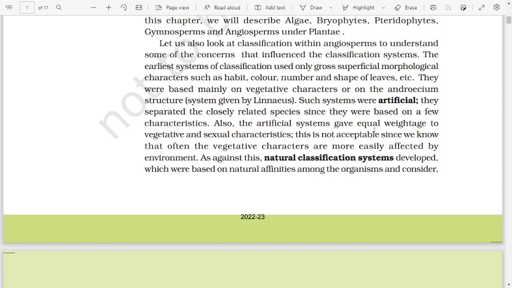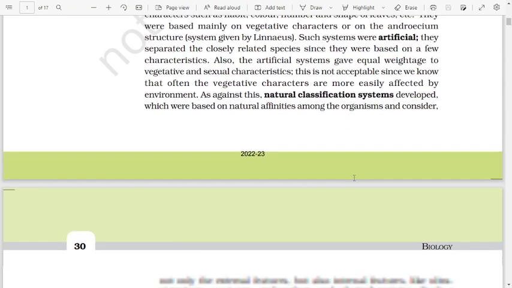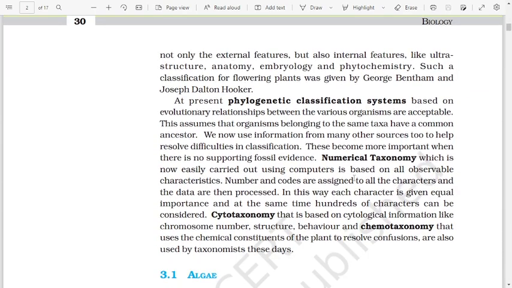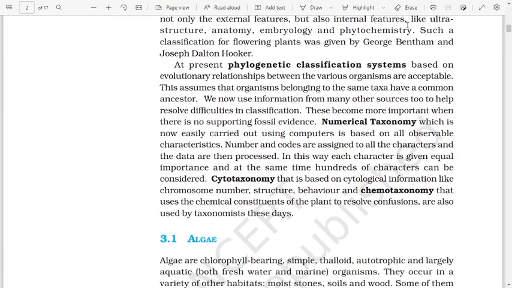This is not acceptable since we know that often the vegetative characters are more easily affected by environment. As against this, natural classification systems developed, which were based on natural affinities among the organisms and considered not only the external features but also internal features like ultrastructure, anatomy, embryology, and phytochemistry. Such classification for flowering plants was given by George Bentham and Joseph Dalton Hooker.